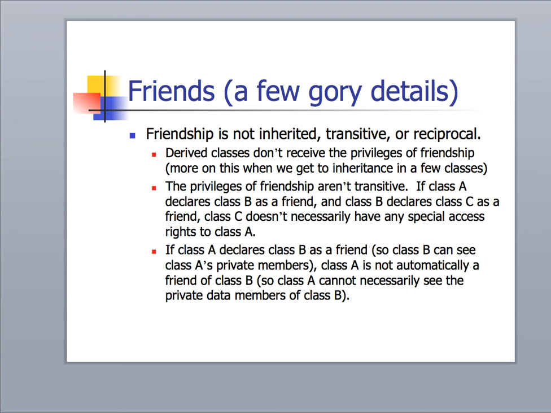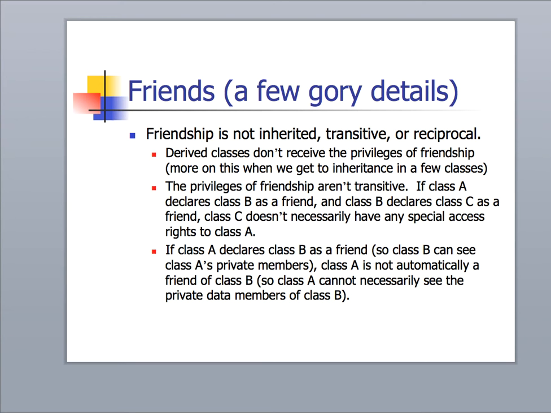There are some other rules though, and these list what those are in sort of mathematical terms. So friendship is not inherited. If we have a function or a class that we've declared as a friend to a particular class, when that class becomes the base class or the parent class for something else, that friendship is not inherited, just as you don't inherit the friends of your parents if your parents pass away.